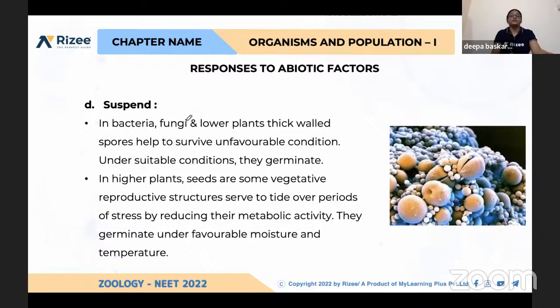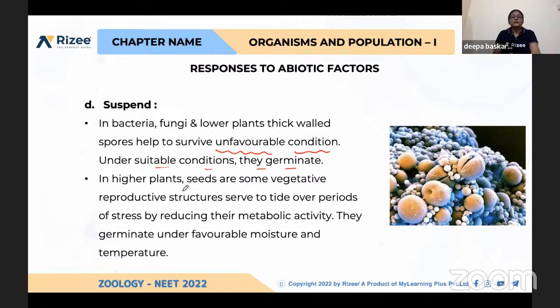Fourth factor is suspend. See, for example, in bacteria, fungi, and lower plants, thick-walled spores. Even in frogs, you might have learned about hibernation and estivation. So suspend means they will stop their life for some duration. Whenever the habitat has unfavorable conditions for a few organisms, those organisms suspend their life for a few days. Okay, and again they will start living when they get suitable conditions, and again they used to germinate. Even seeds also, you can say.